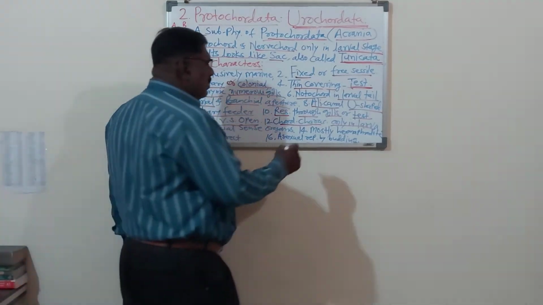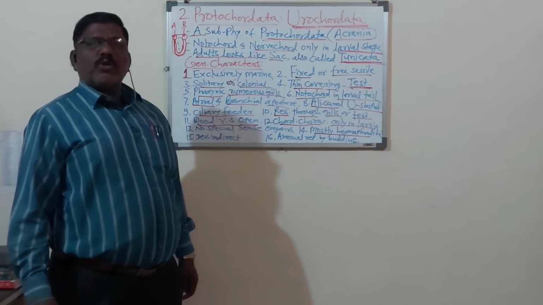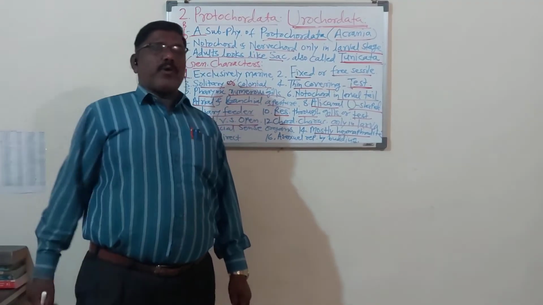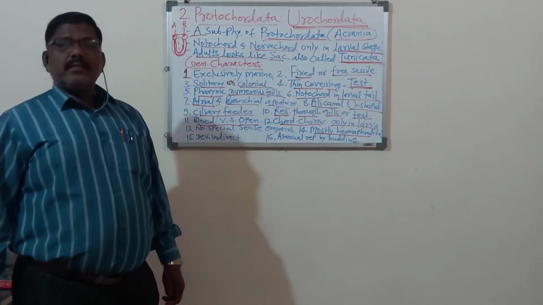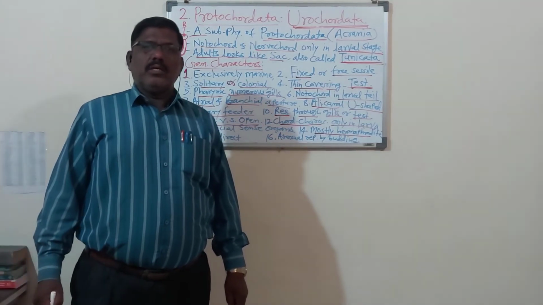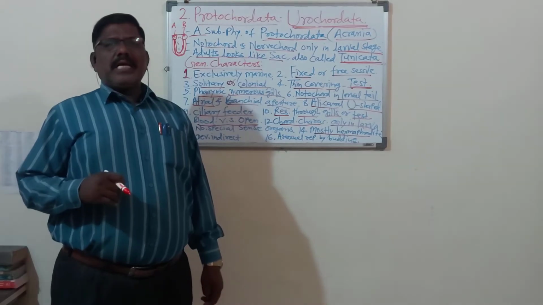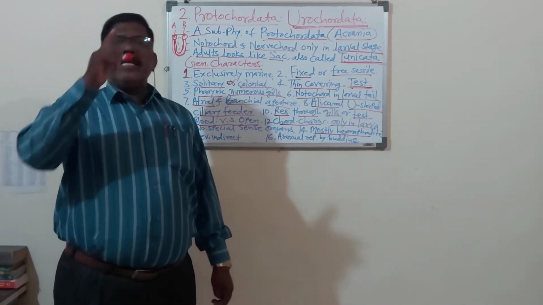Then, mostly hermaphrodite. Urochordate animals are mostly hermaphrodite. Now, here the question arises, what is a hermaphrodite? Remember, hermaphrodite animal means the animals having male sex organs as well as female sex organs in an animal.